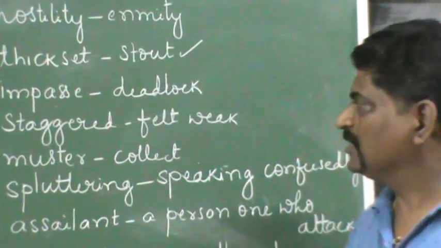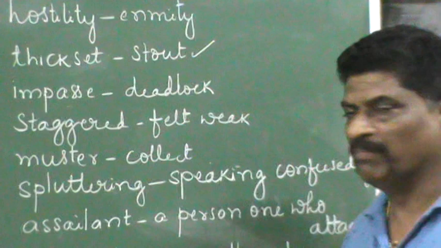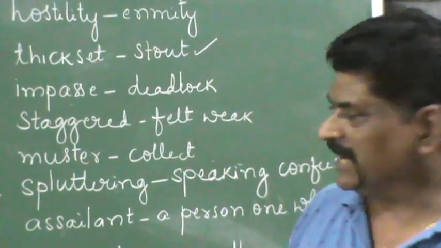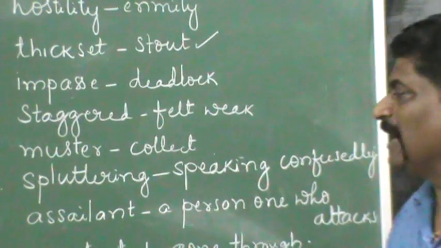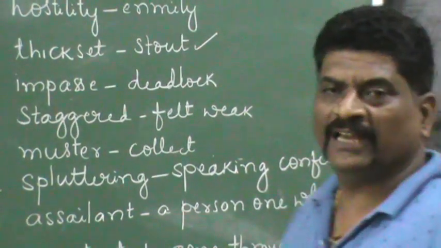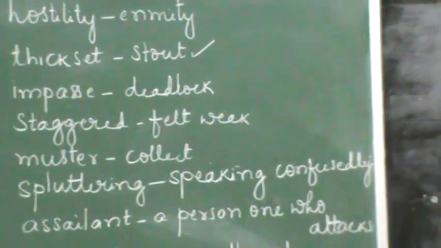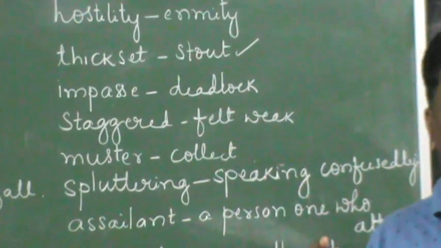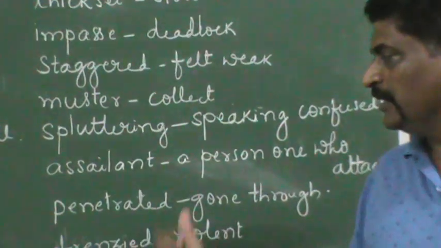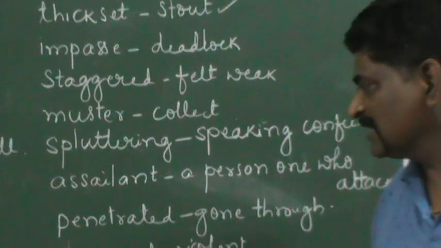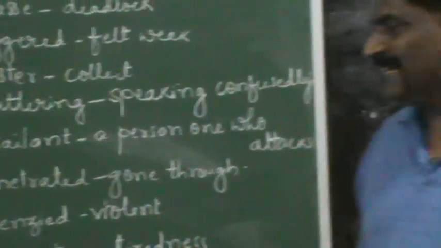Staggered means felt weak. Muster is to collect or to gather. Spluttering means speaking in a confused manner. Then assailant means a person who attacks. In this story, the boy who is going to attack the other is known as the assailant.